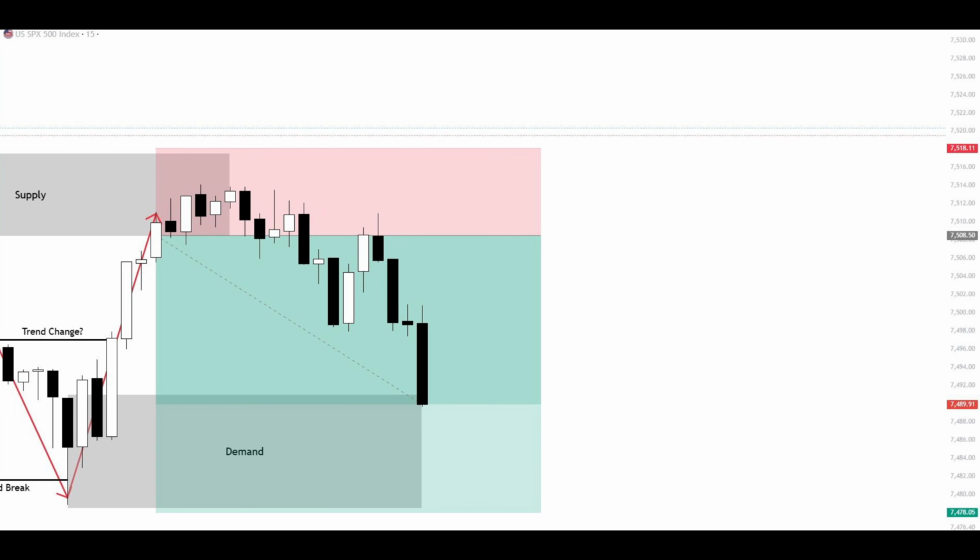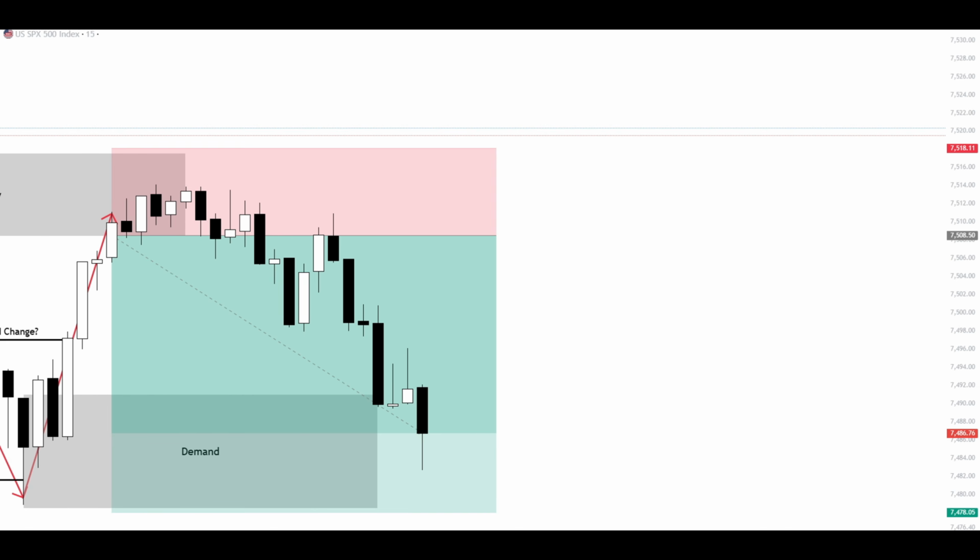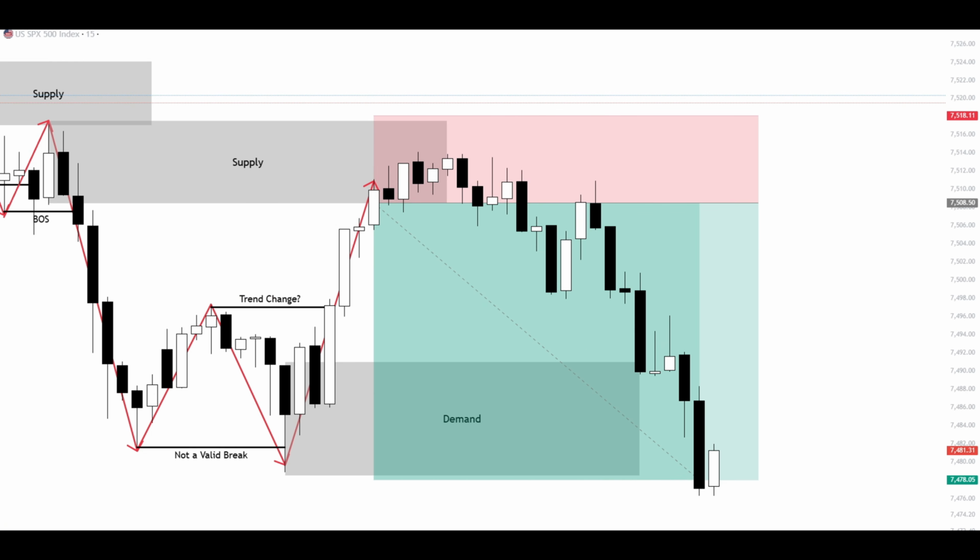Right now, it has hit into the demand, so let's see what happens. And what happened is that the demand breaks down. So that means that this trend change was not really a trend change, but was rather a pullback, so the market can fill a supply that it had left behind.